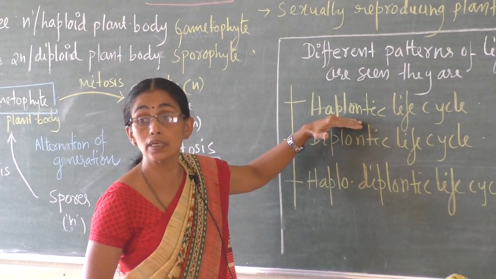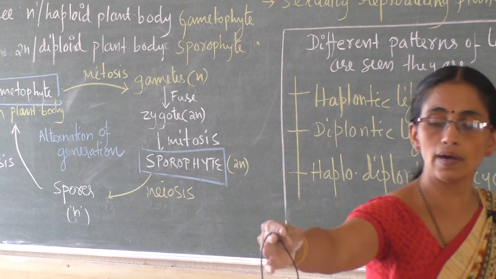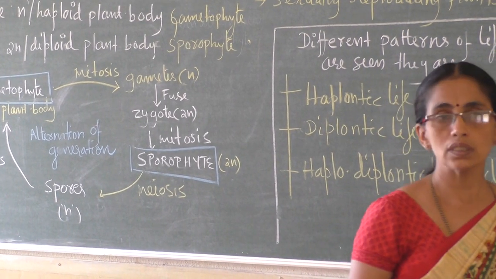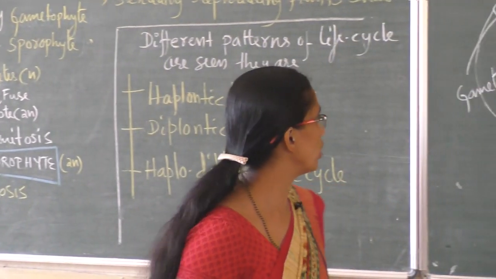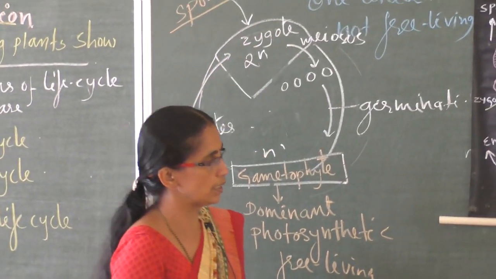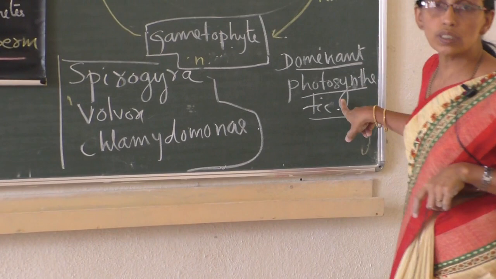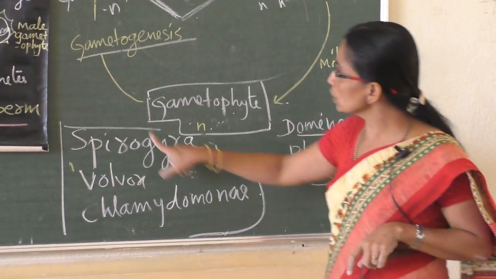Haplontic, major phase is haploid, which we studied in the case of algae: Volvox, Chlamydomonas and Spirogyra. Major phase is haploid, very small is diploid. The major phase is the gametophyte, which is dominant, photosynthetic, free living, and produces gametes.